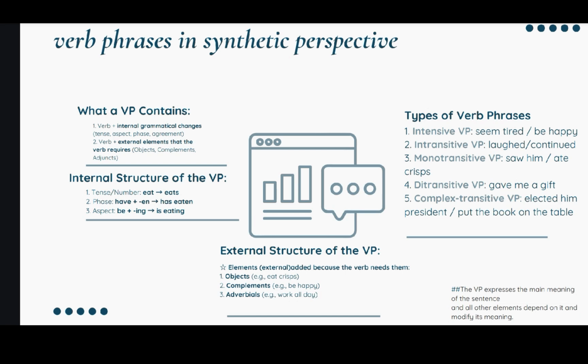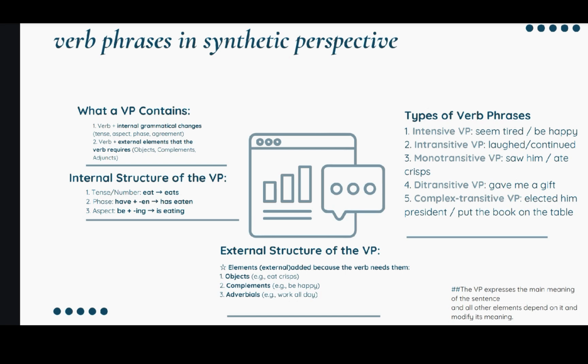The internal structure of the verb phrase is like tense or number, past, aspect. Tense or number, we can define the verb eat to be eats, and the past have plus en to be has eaten, and aspect itself like be plus ing, like is eating.